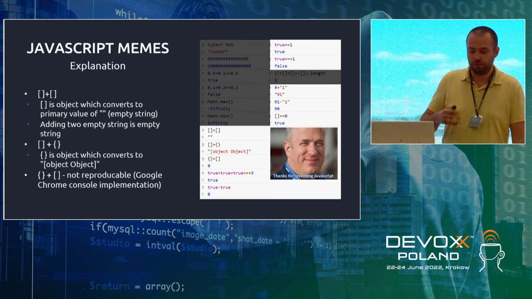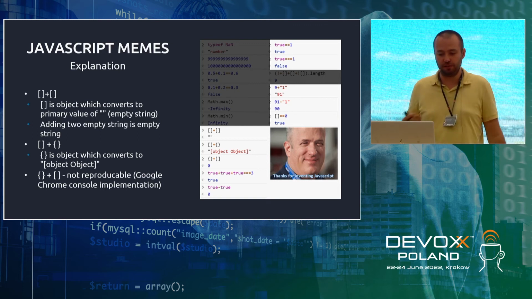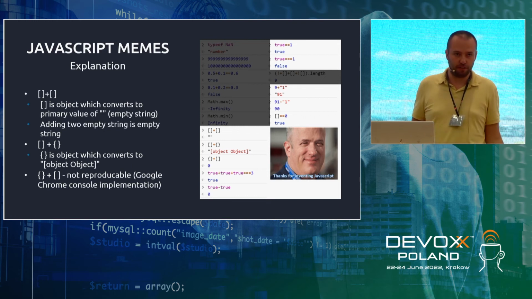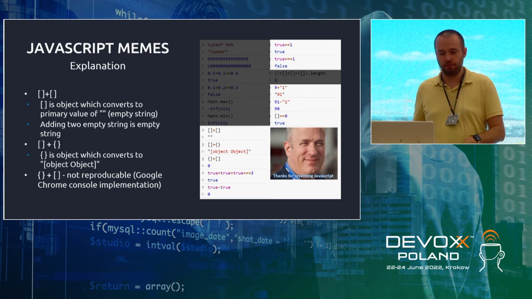Then we have true plus true plus true, triple equal sign 3. Well, we have addition, because with true plus true, none of them is a string. Therefore, it will be converted to the number value of 1. 1 plus 1 plus 1 equals the number value of 3. And number 3 triple equals 3, that's true. Then we have true minus true. We have a numeric operation. True will be converted to 1. 1 minus 1 equals 0, as simple as that.